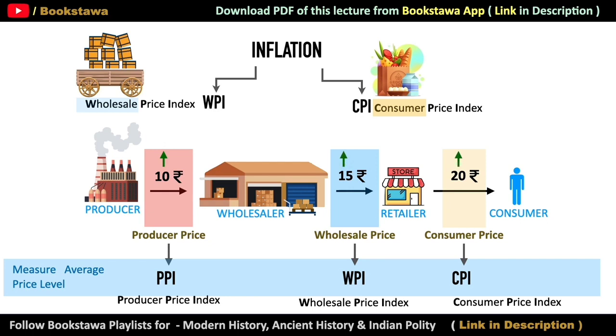So this means that if the government keeps an eye on the PPI, that is the Producer Price Index, then it will be able to find out before the increase in inflation that the prices of things in the market are going to increase. Because it takes some time for the goods produced by the producers to reach the consumers. So if the government already knows that producer prices have increased and consumer prices are also going to increase in the coming time, then the government can take measures related to controlling inflation by regulating its fiscal policy, and the central bank can regulate its monetary policy.